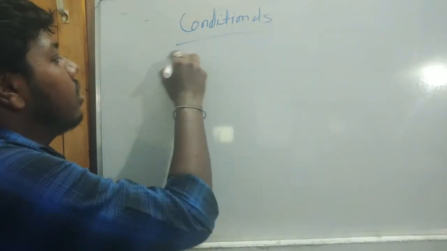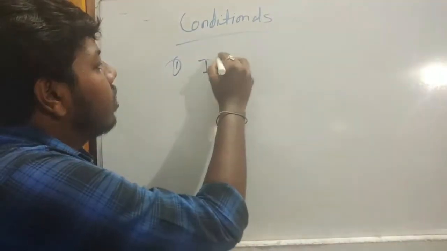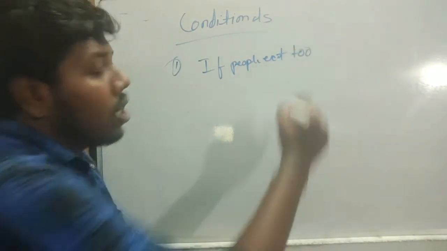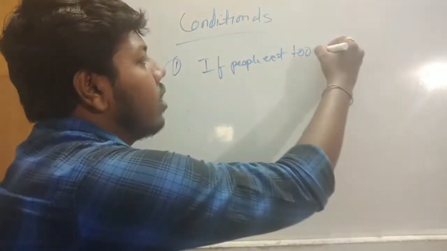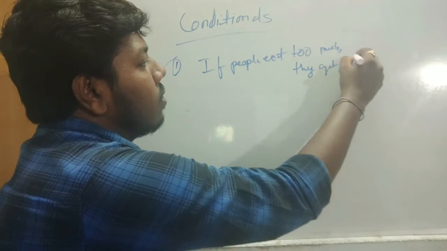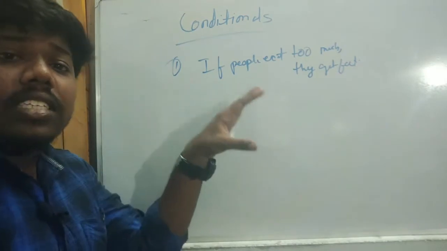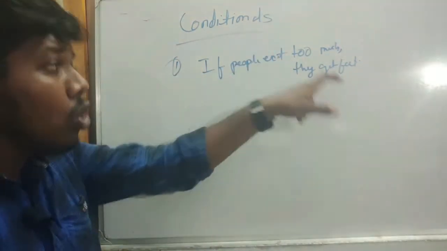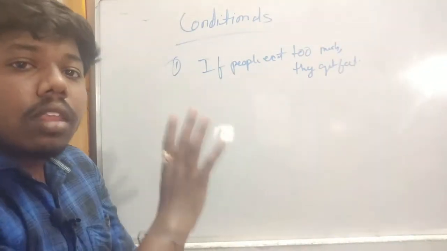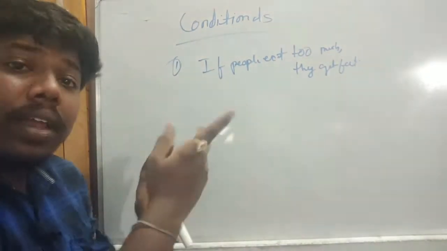So what are the examples here? First one is, if people eat too much, they get fat. So what is the example here? In this example, it is a fact that if people eat too much, they get fat. Okay, they get fat, so it is a fact. Understood? And I told you the zero conditional is the conditional which will happen truly.